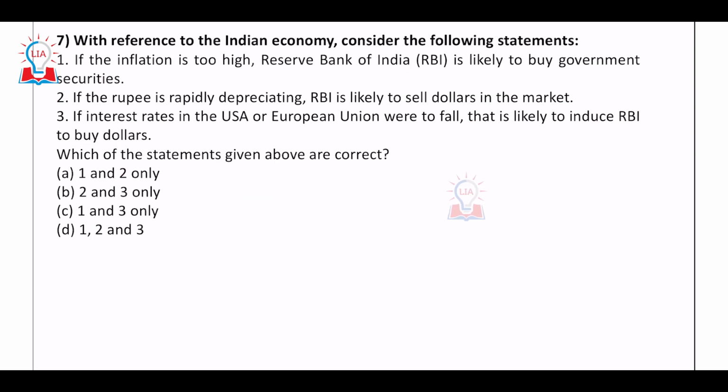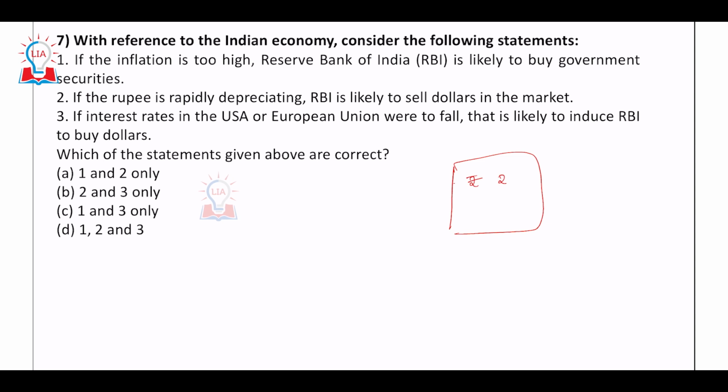The next question, so this is again based on the understanding itself. So the first statement says if the inflation is too high, RBI is likely to buy the government securities. Just have an idea here.